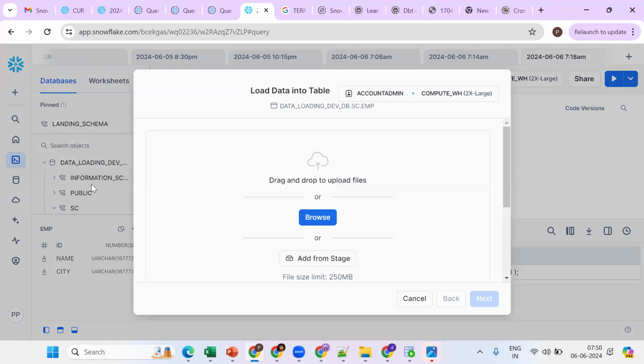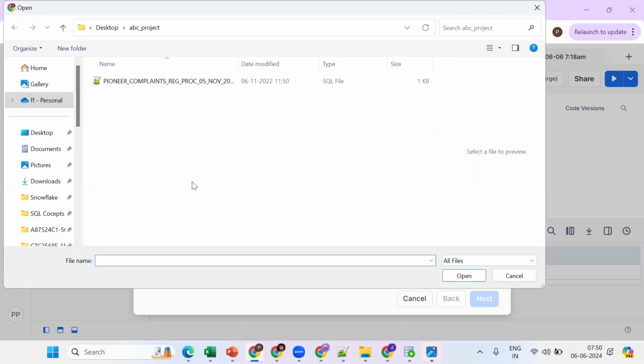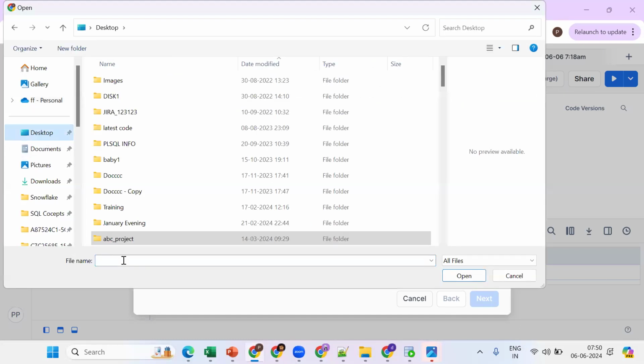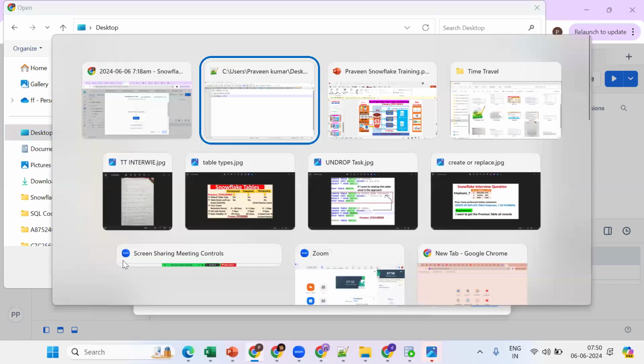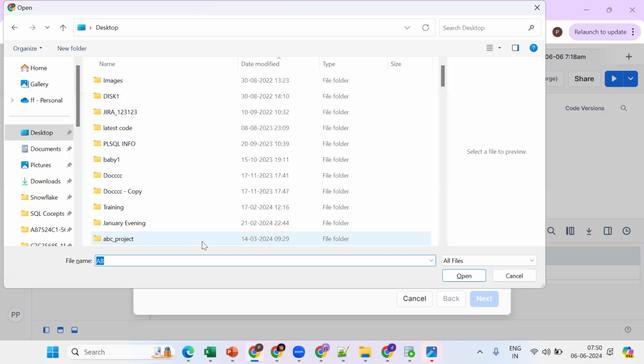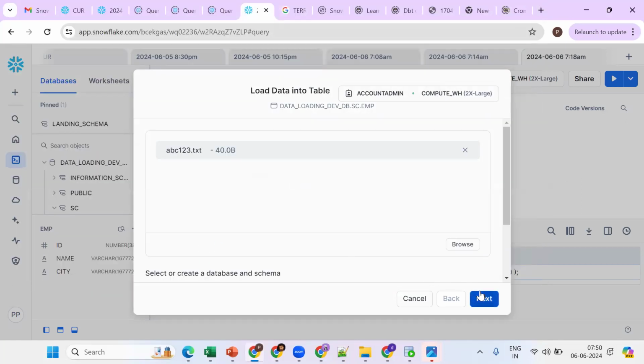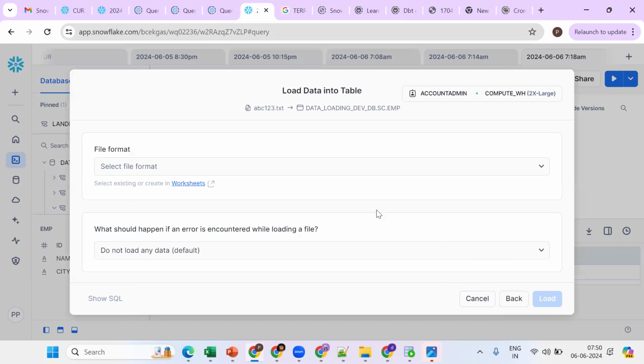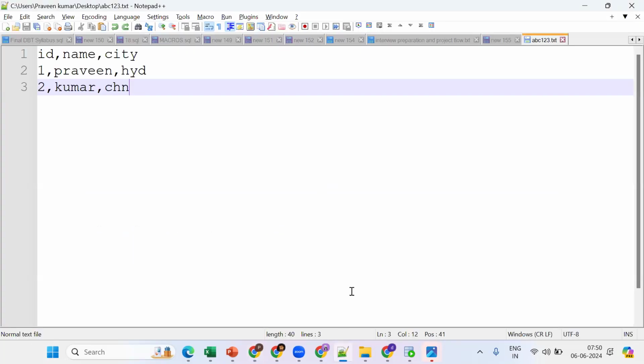Now see load data. Tell me, where is our data? In my local machine. Click on browse and go for the file. What is my file name? ABC123.tsv. This is important, so listen a little carefully. Next, what is this file format? Text, CSV.